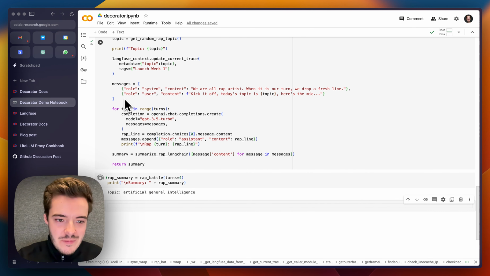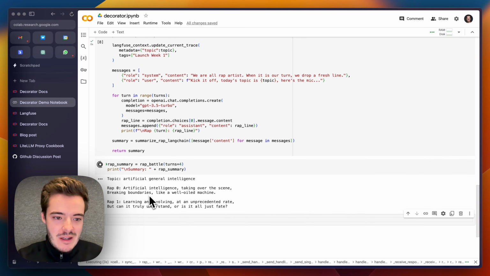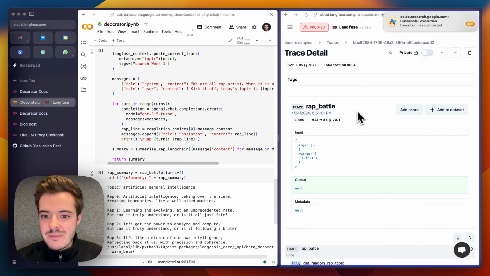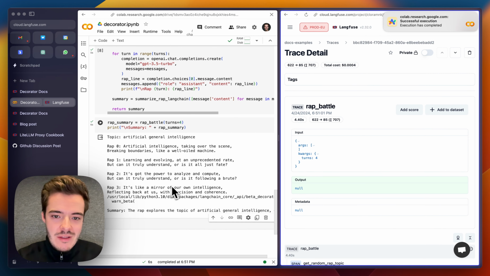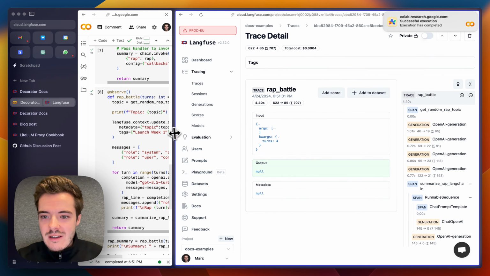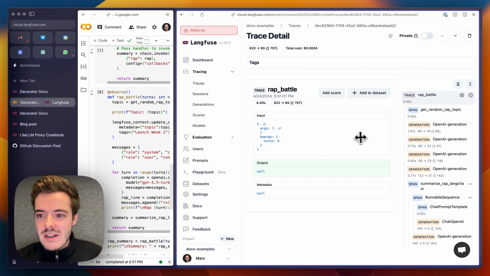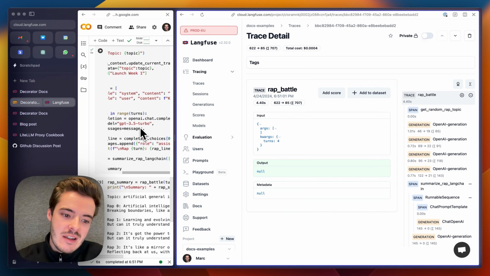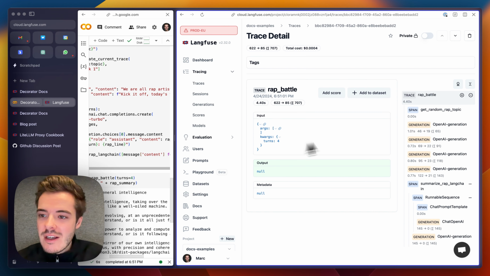When we execute it, we see the rap lines coming in. Let's open up Langfuse. We see the rap battle. And here's the rap and the summary. And the trace in Langfuse, where we see the outermost rap battle trace with the keyword argument of the turns that we want to take, turns 4.